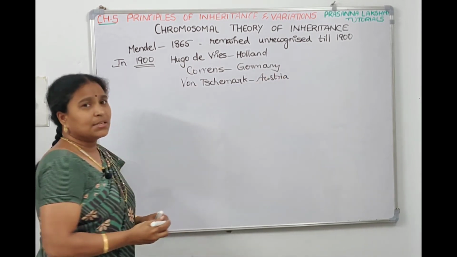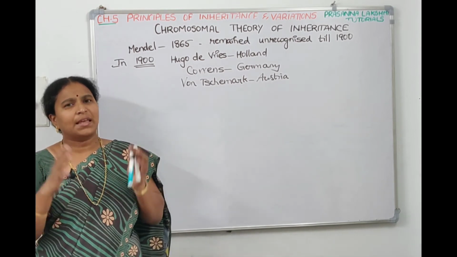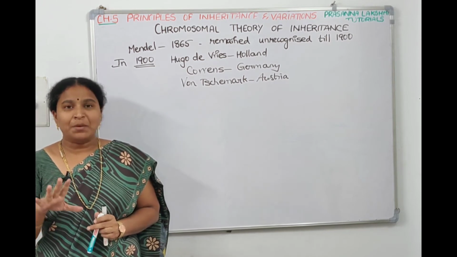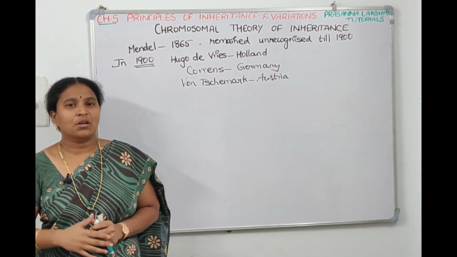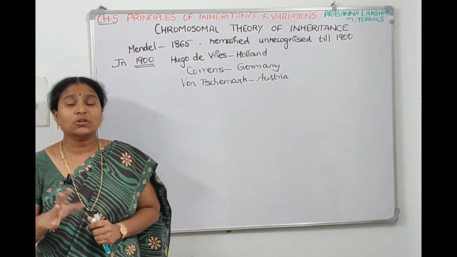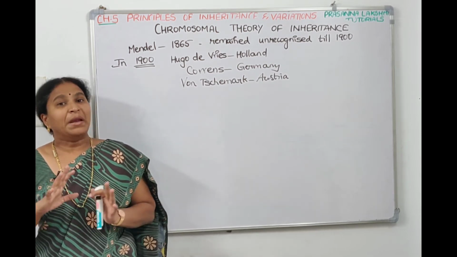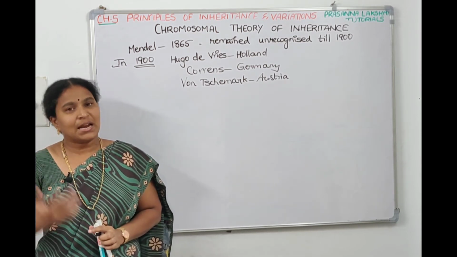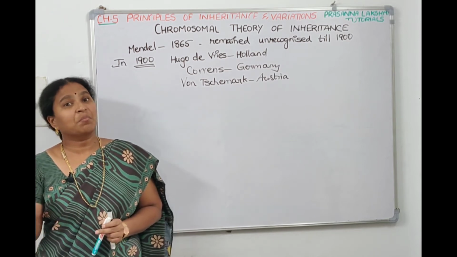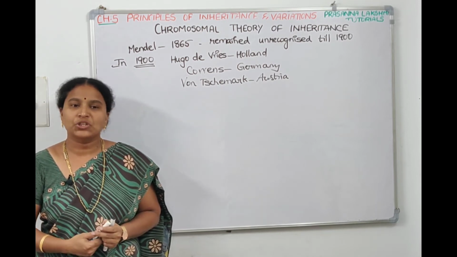Now these 3 scientists worked on the same principles that Mendel worked on, and they gave the same conclusion that Mendel also gave. So if one person is proposing something, he might be wrong. If the second person is also telling the same thing that Mendel told, and the third person is also telling the same thing, then they understood that Mendel is correct. We were not able to understand it at that time, but what Mendel proposed is correct. And then they converted Mendel's rules into Mendelian genetics, or the laws of genetics, right?